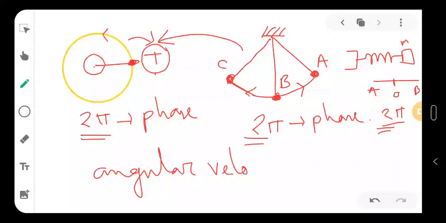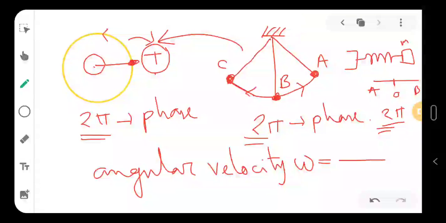Angular velocity, and this angular velocity will be taken again as W or omega. This is called omega actually. So angular velocity will be the rate of change of phase with respect to time.